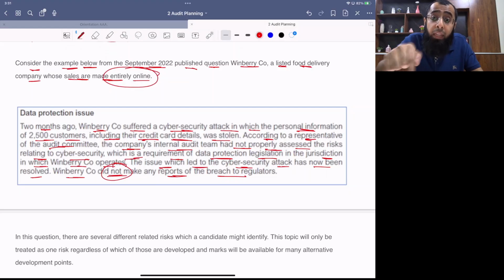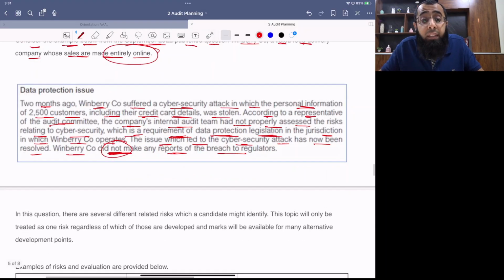You are not making it report to yourself. It is a requirement in the jurisdiction in which Winberry Company operates that this needs to be reported, and we have not reported it. So if the regulator finds it himself, then get ready for the heavy penalties and fines which will get imposed. And obviously the reputational damage will be very serious because 2,500 customers' details have been stolen.